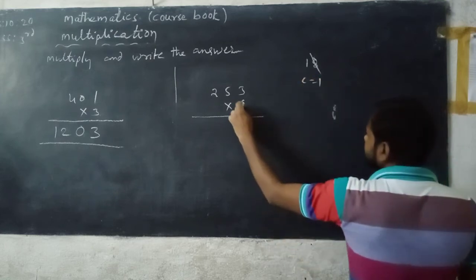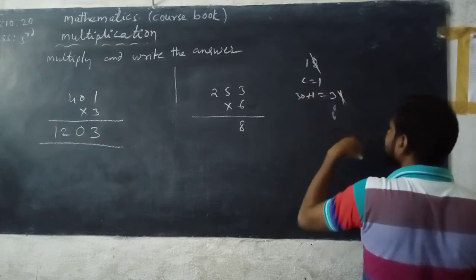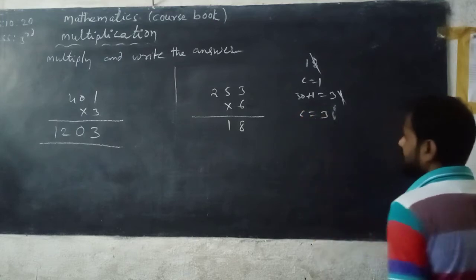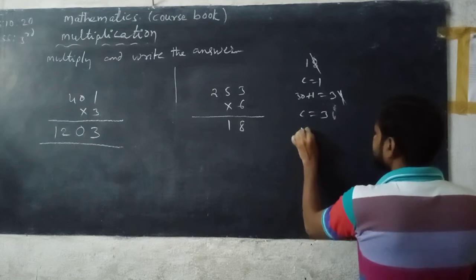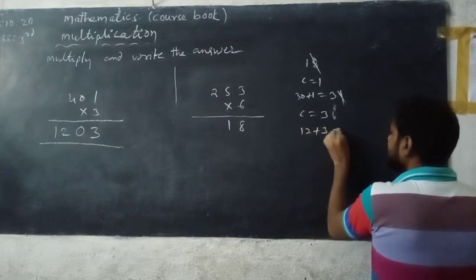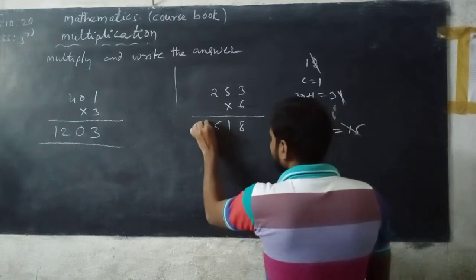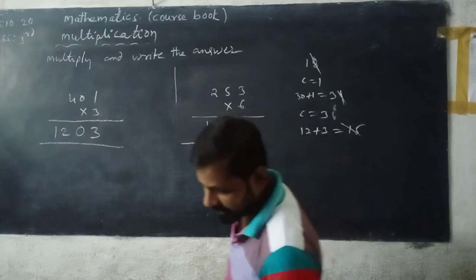Next, 6 5s are 30. 30 plus 1 is 31. In it, 1 is written down under the tens place of the product and the remaining number 3 is carried. Next, 6 2s are 12, plus 3 is added to 12. 12 plus 3 is 15. You can write the total number. The product is equal to 1580.